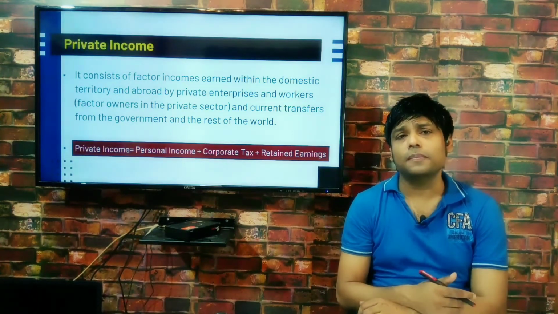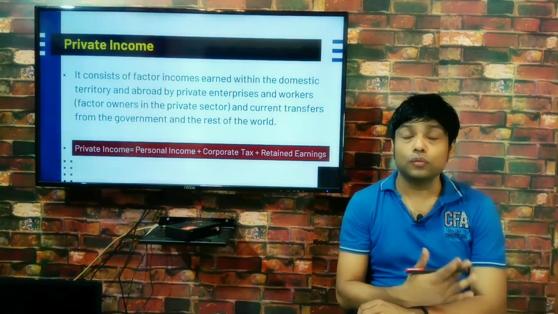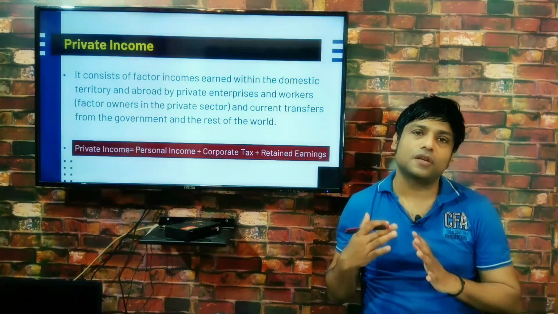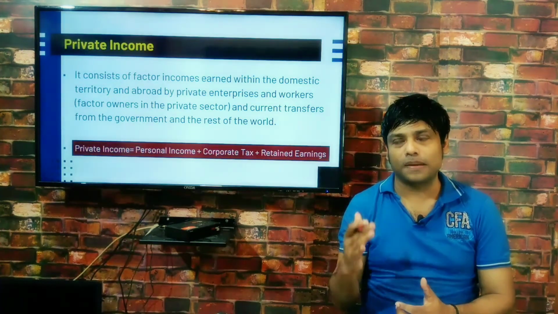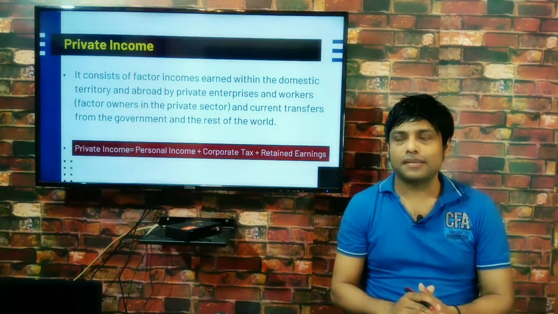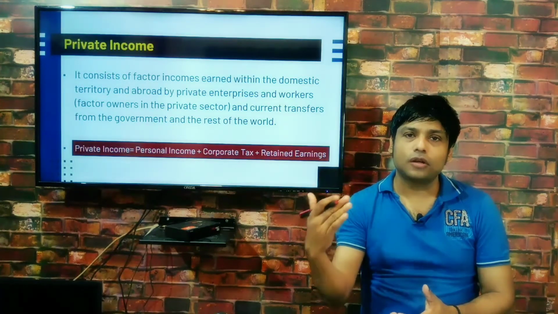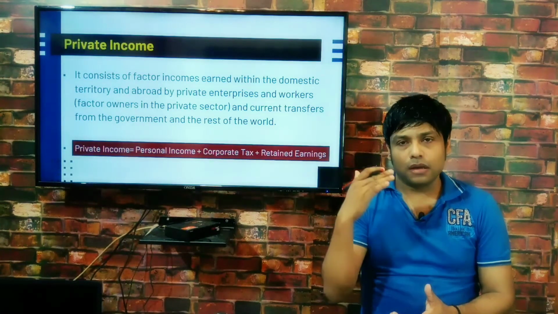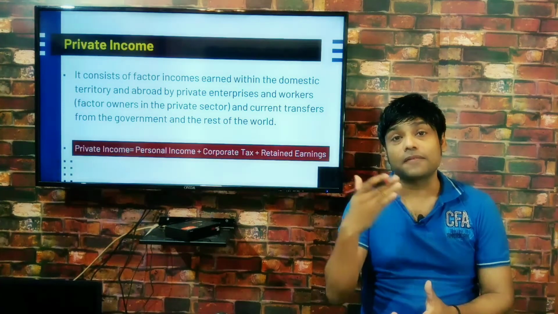Generally, factor income for the private sector is received from two sources: income earned within the domestic territory, which is known as income from domestic product accruing to private sector, and secondly, income earned outside the domestic territory, which is known as net factor income from abroad, that is NFIA.